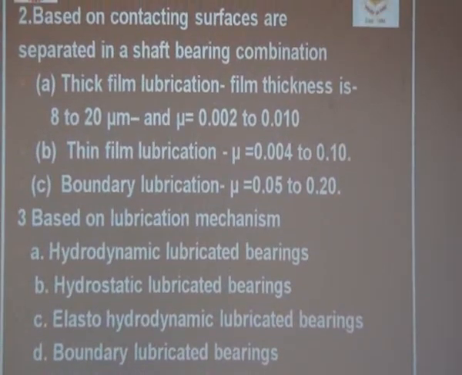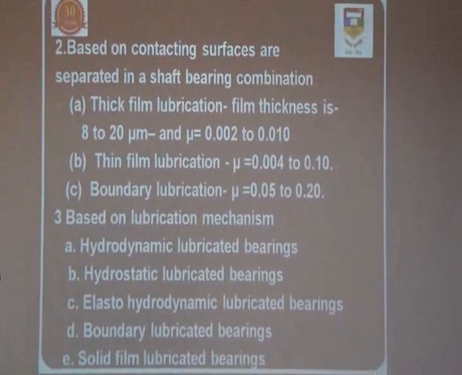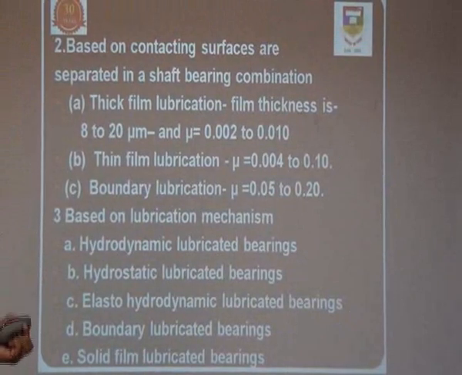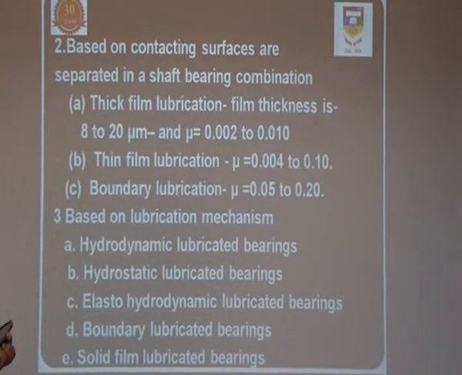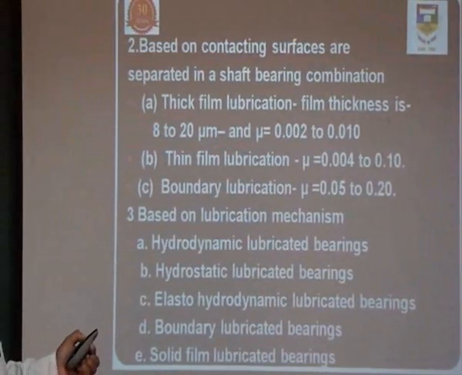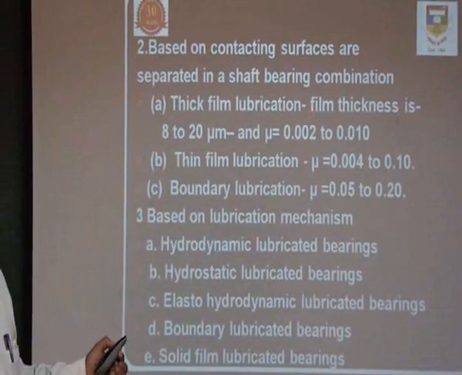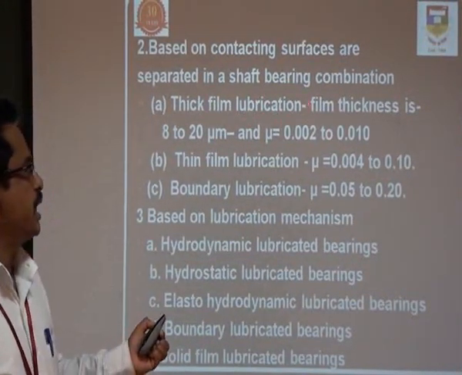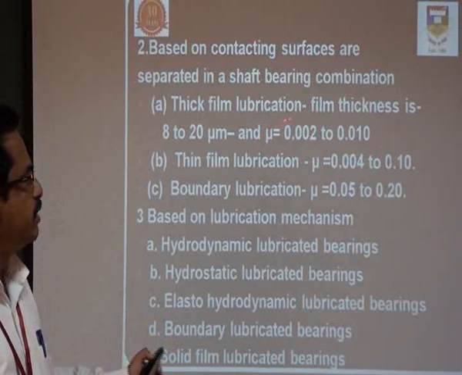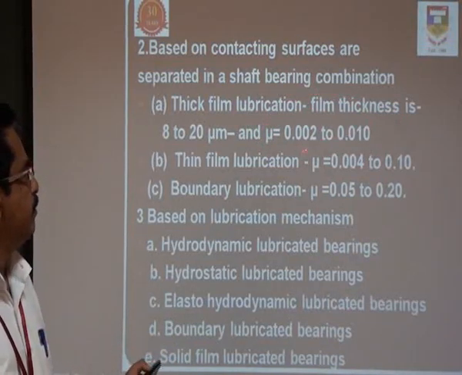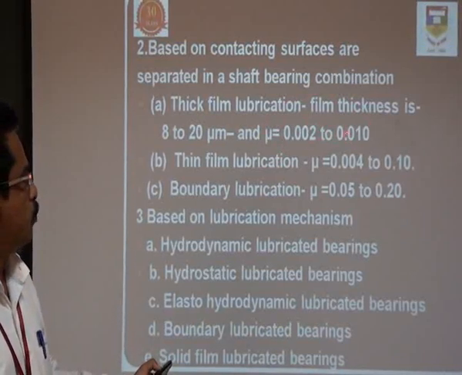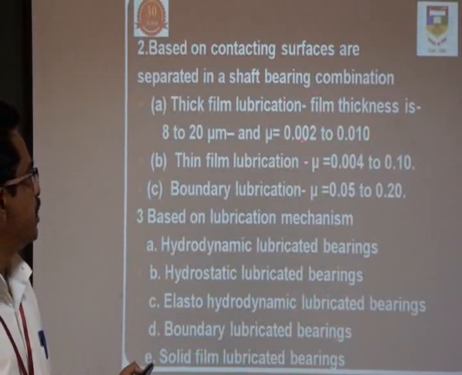Second classification is based on the film thickness between the journal and the bearing. So if the film thickness is between 8 to 20 micrometers, then we can say it is a thick film lubrication bearing. When we have a thick film between the journal and bearing, the coefficient of friction is 0.002 to 0.010. This is the very minimum value.